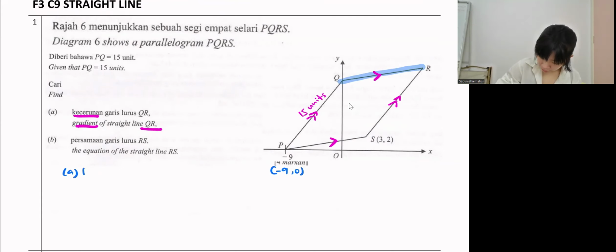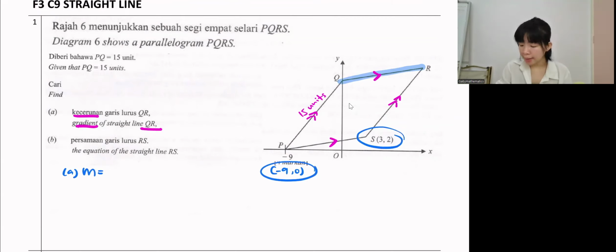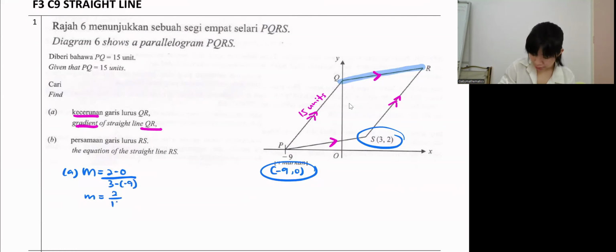So for the gradient, take these two coordinates. Y2 minus y1: I take 2 minus 0, over x2 minus x1, so 3 minus negative 9. So the gradient is 2 over negative, negative, positive, 3 plus 9, which is 12.